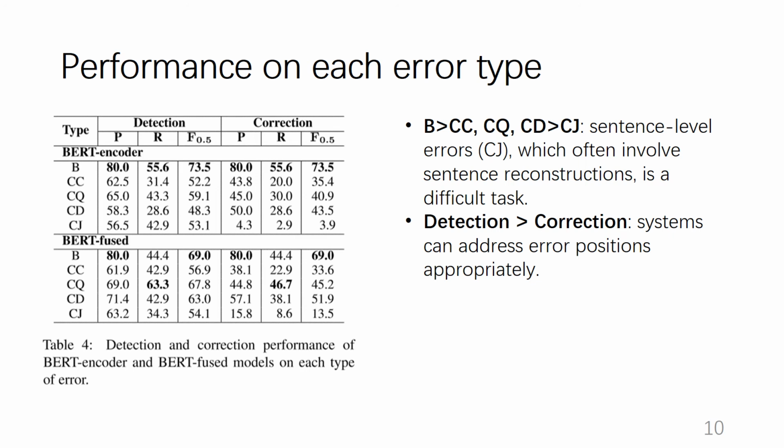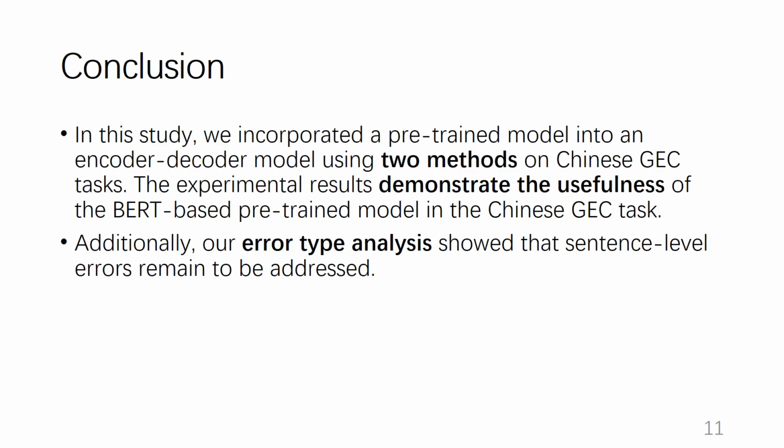The two models perform poorly on sentence-level errors, denoted as CJ, which often involve sentence reconstruction, showing that this is a difficult task. For character-level errors B, the models achieve better performance than other error types. Compared with the correction performance, the systems get better detection performance, showing that the systems address error positions appropriately.